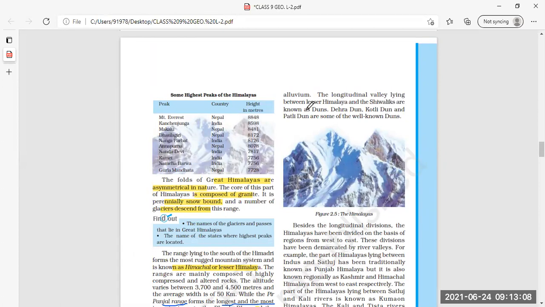Then the longitudinal valleys lying between Lesser Himalayas and Shivaliks are known as dunes. Underline what dunes are and where they are located.